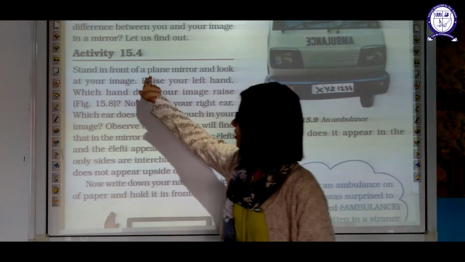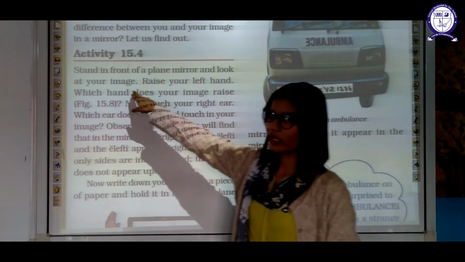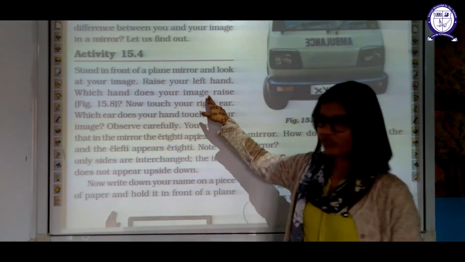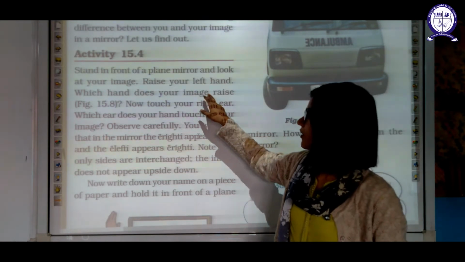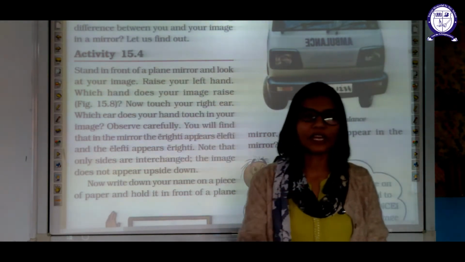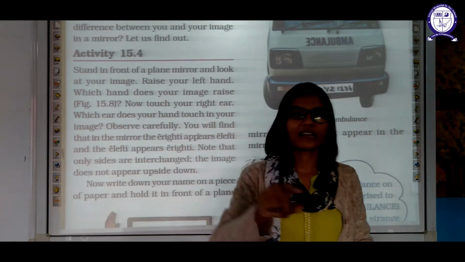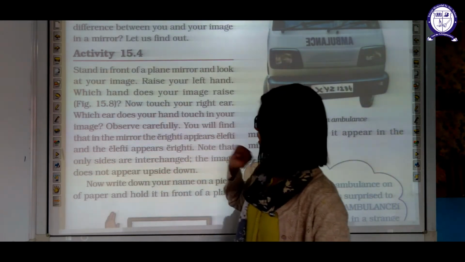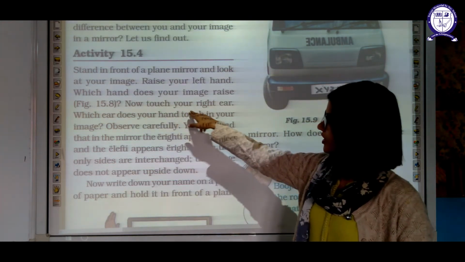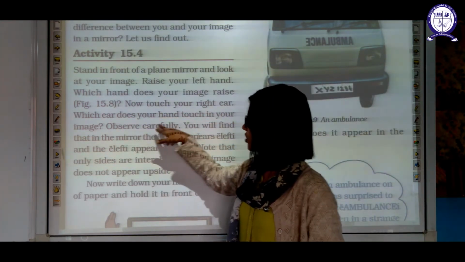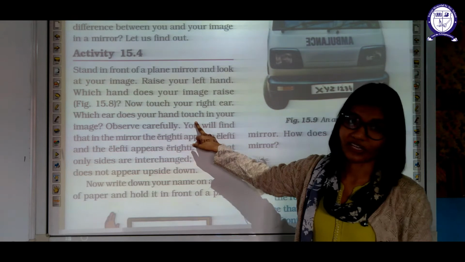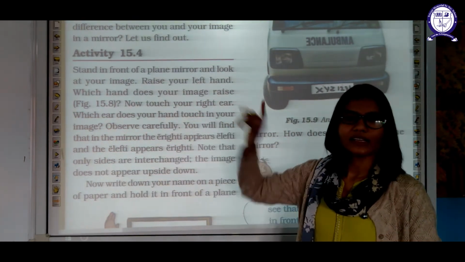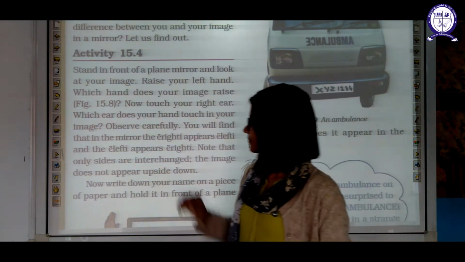Activity 15.4. Stand in front of a plane mirror and look at your image. Raise your left hand. Which hand does the image raise? Right hand. If you raise your left hand, the image will raise its right hand. This is nothing but lateral inversion of the image of the object. Now touch your right ear. Which ear does your hand touch in your image? It will touch the left ear. If you are touching your right, then the image will touch its left.